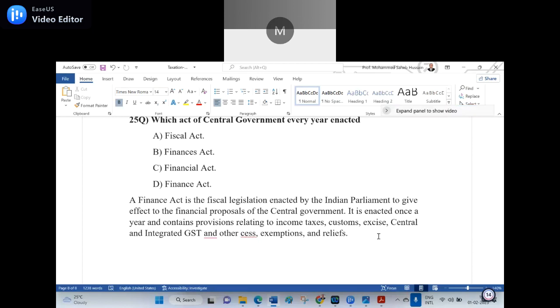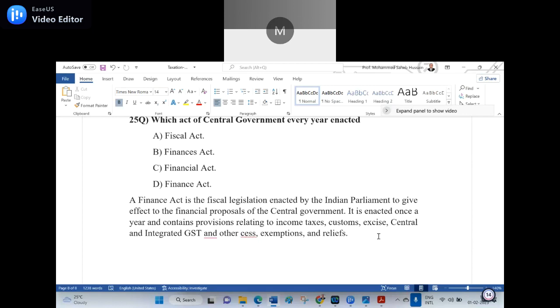So supplementary questions, they may ask you, they will give the legislation and they will say, which legislation is a beneficial legislation, which legislation is a social legislation, which legislation is a fiscal legislation, or which legislation is economic legislation, so on and so forth. So the type of legislation you can also read in statutes, because it comes in the interpretation of statutes, but the probability would be there. They may ask such questions: fiscal legislation is the Finance Act, time-bound legislation is the Finance Act, yearly legislation is the Finance Act. Is it clear? Yes, sir.